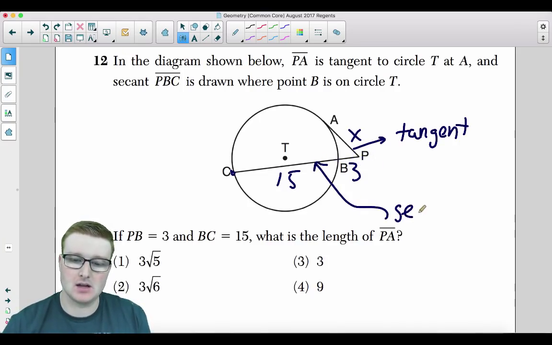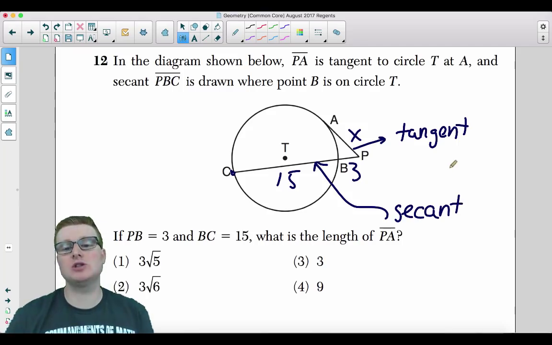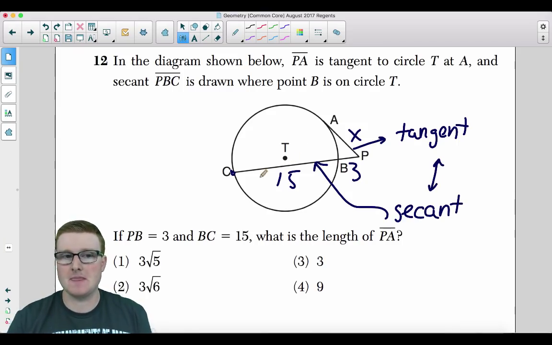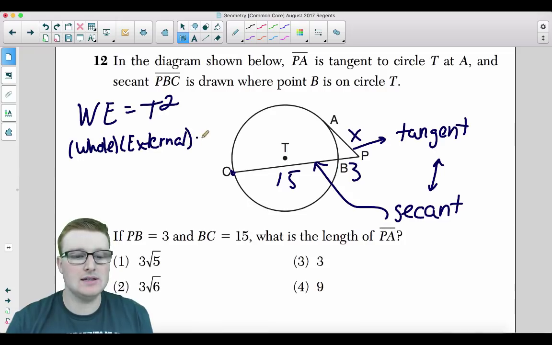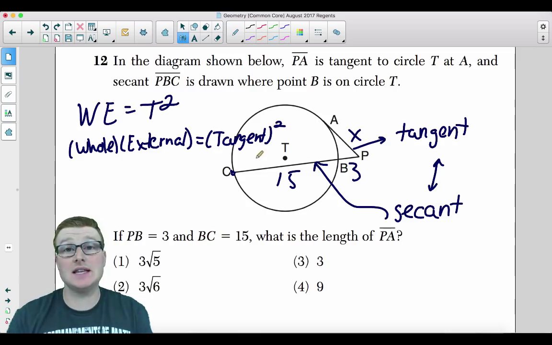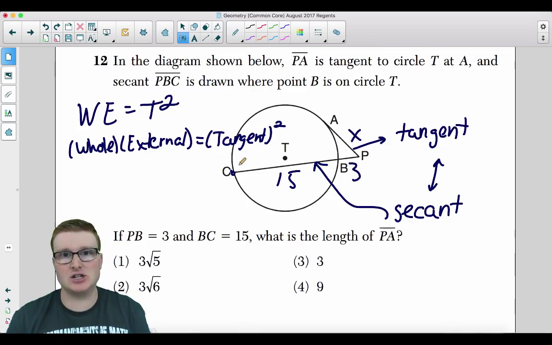So this is a secant. What relationship do you know between a tangent and a secant for segment relationships of a circle? I hope what's coming to your head is WE equals T squared, W-E equals T squared. What this stands for is whole times external is equal to the tangent squared. Now, it's not the same tangent as in SOHCAHTOA, like sine, cosine, tangent. It's a different tangent, as in the segment of the circle.